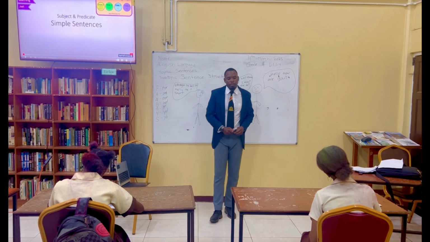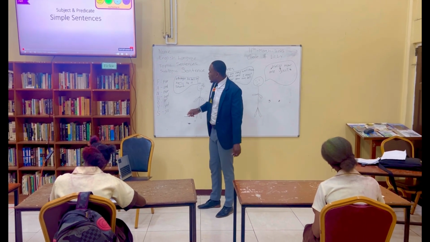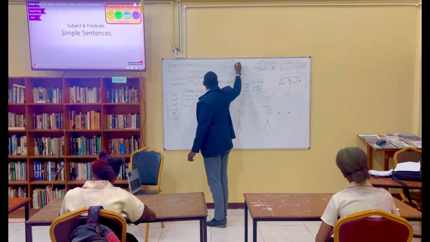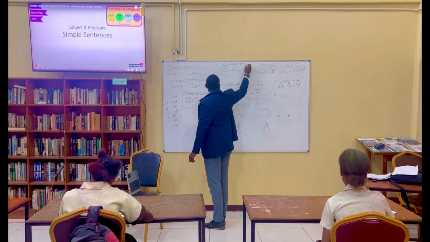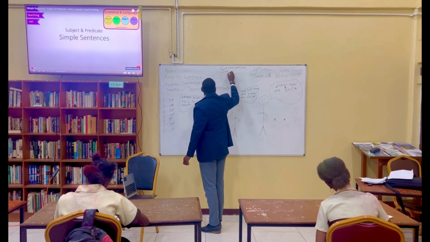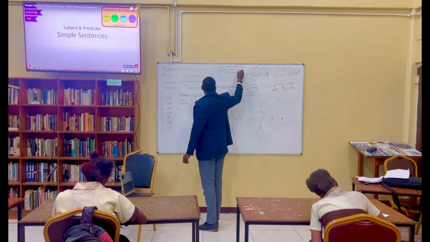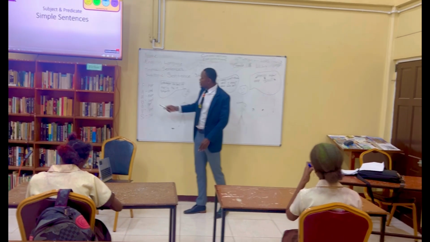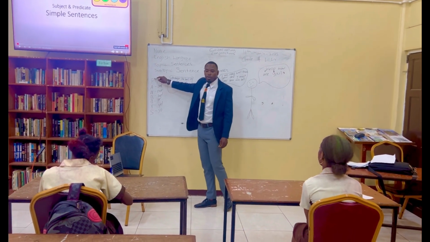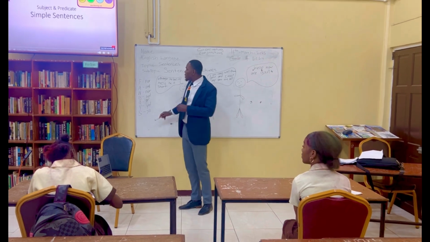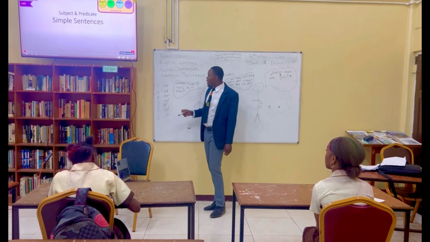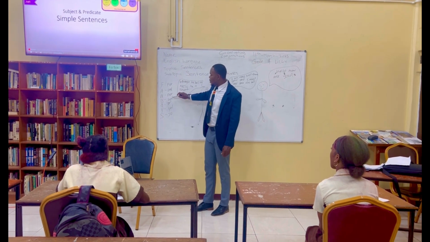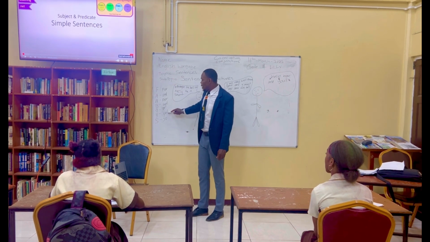Using the coordinating conjunctions. According to the video, for the coordinating conjunctions, remember the acronym FANBOYS. What is the acronym? FANBOYS. Let us identify what the conjunctions of FANBOYS are: for, and, nor, but, or, yet, so.